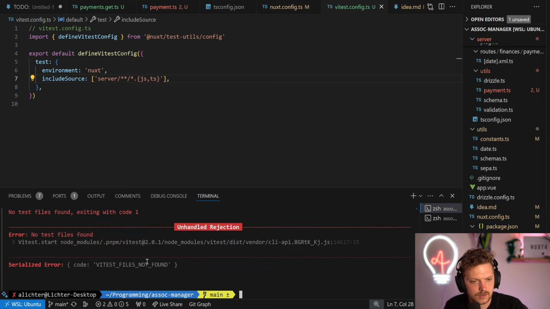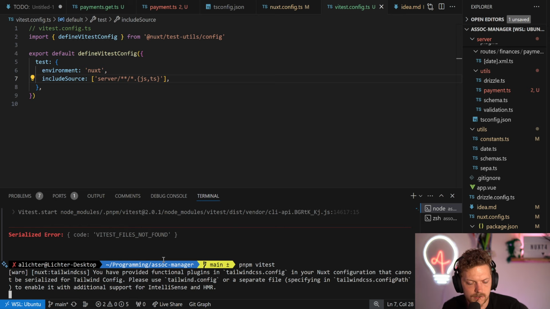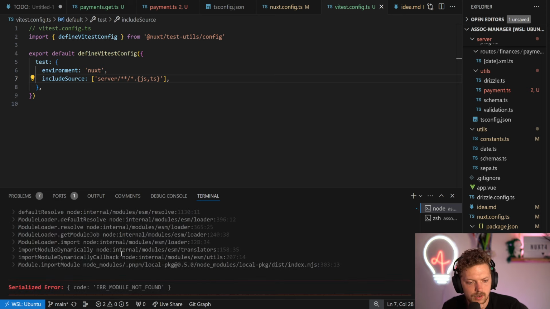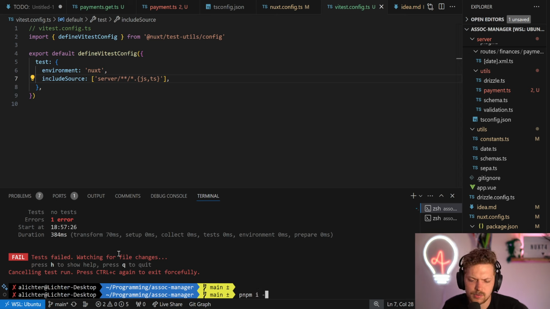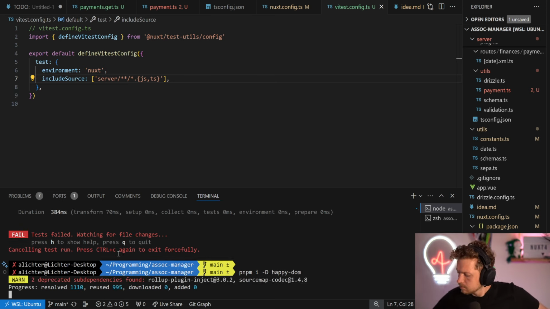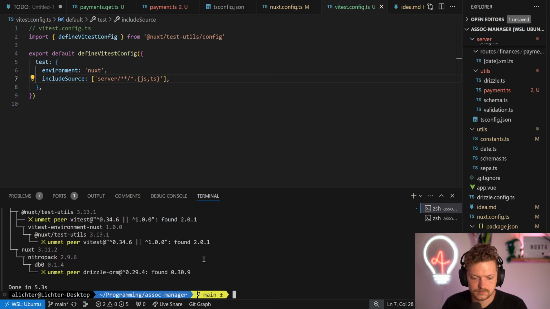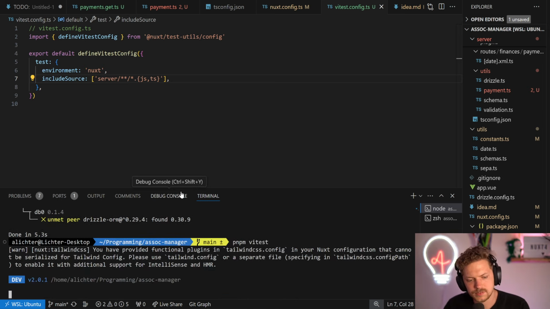Okay, no test files found. That's the old result. Let's go. One error, module not found. Happy DOM. Yeah, I thought so. I probably don't need it, but that's okay. Let's go again and give us some green tests.